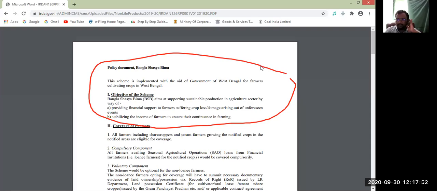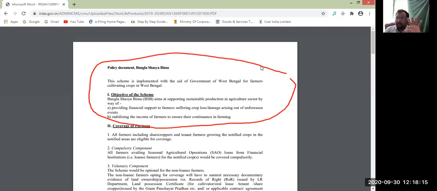The main objective of this scheme is to provide continuous financial support to the farmers who are suffering from crop loss or damage to that particular crop arising out of unforeseen events. That may be because of natural calamities, and stabilizing the income of the farmers to ensure their continuance in farming. Okay, ma'am. So that's about the Bangla Shashya Bima scheme.